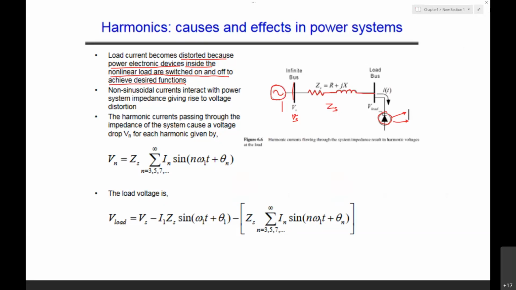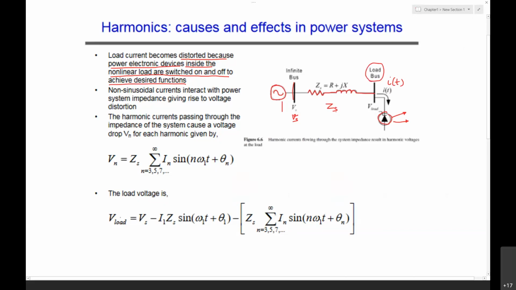Now this non-sinusoidal current i(t) flowing here interacts with the power system impedance, the source impedance, and gives rise to the voltage distortion at the load bus.